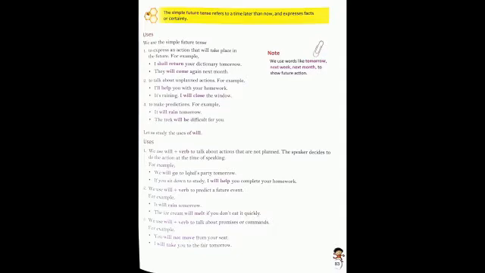Now the second, we use will plus verb to predict a future event. For example, when you have some events, you already plan how to do them. So over here, for example, it will rain tomorrow. The ice cream will melt if you don't eat it quickly. Okay. Third one, we use will plus verb to talk about promises or commands. For example, you will not move from your seat.